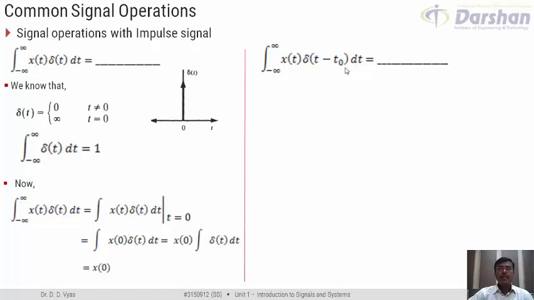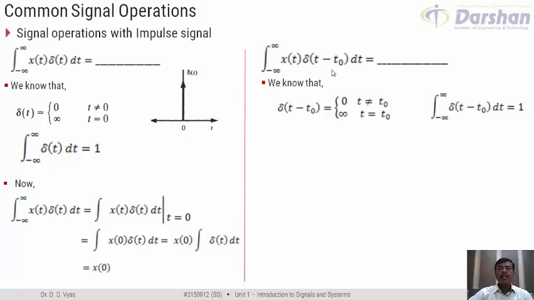The difference in this example compared to the previous example is that now my delta signal is shifted in time by t0 units. Now compared to delta t, how can we define delta of t minus t0? We can say that delta of t minus t0 is equal to 0 for t not equal to t0 and is equal to infinity for t equal to t0.